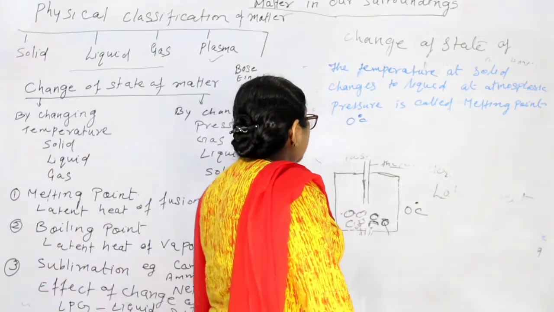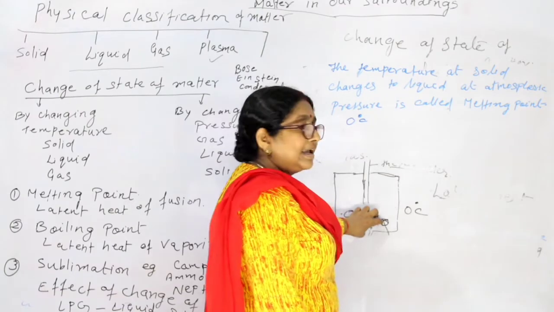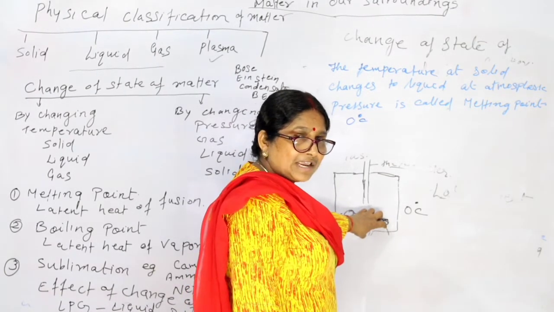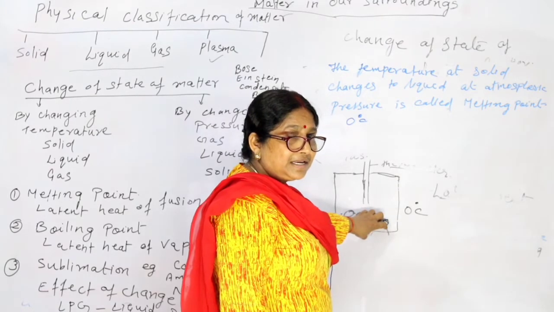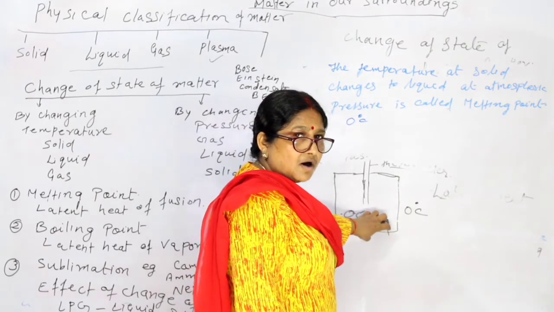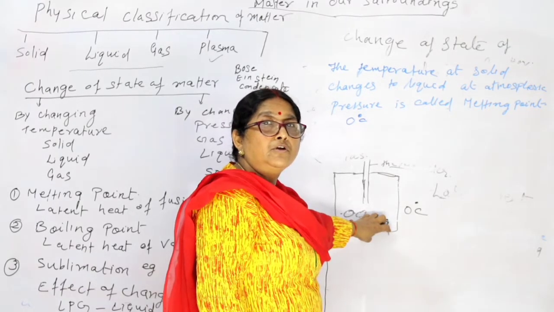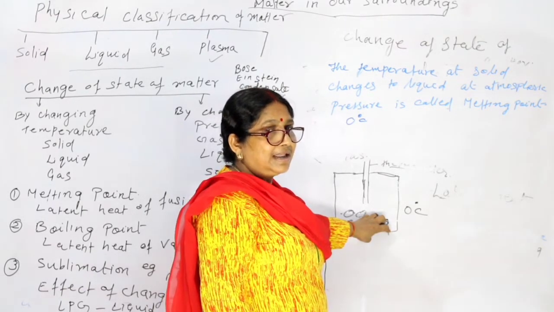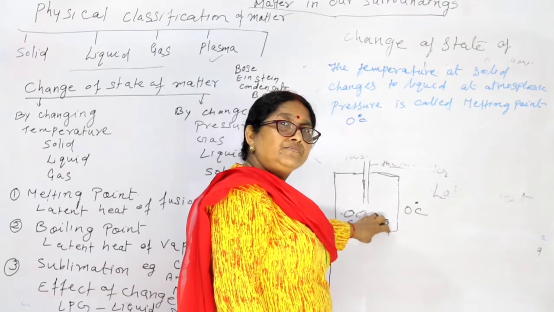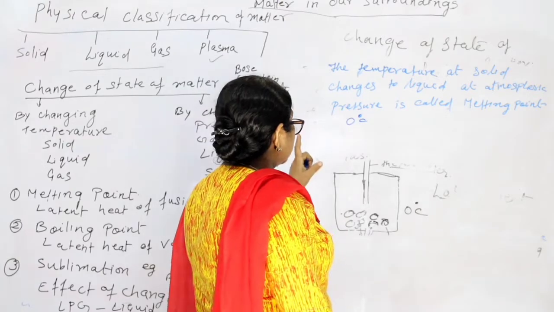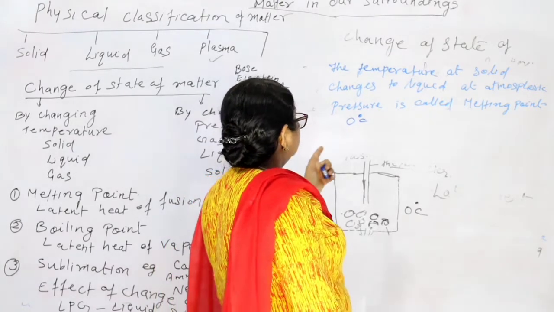Now see, the energy which was taken to break the particles of this ice is called latent heat of fusion. What is that? Latent heat of fusion. Is it clear?